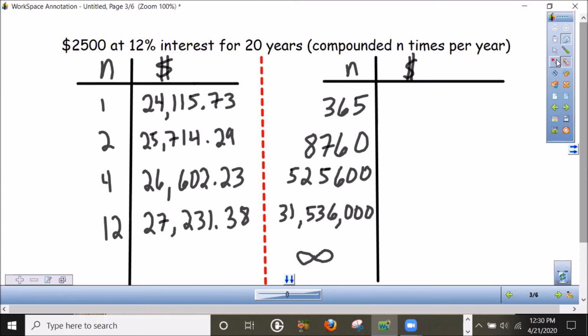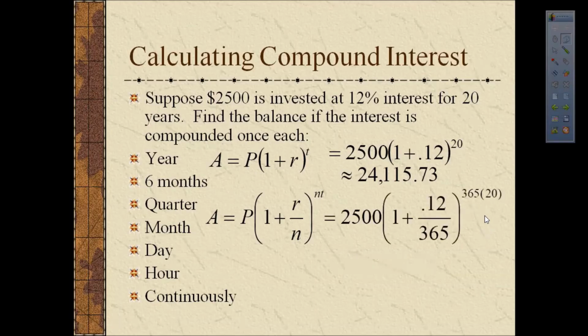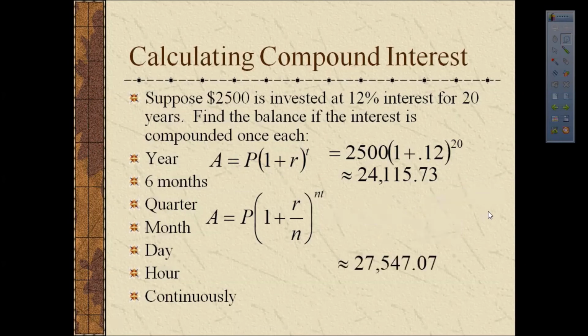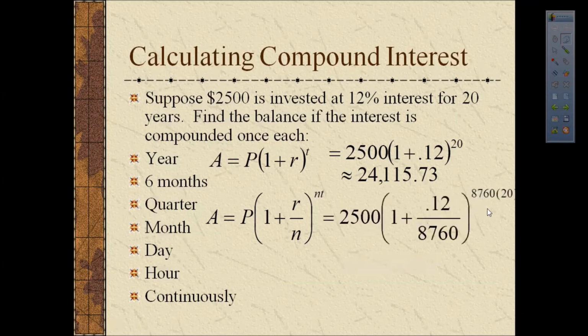If we can just convince somebody to compound this money more and more times per year, what if we could get it up to infinite times per year? Maybe we could make infinite money. Well, let's see if that's true. If we compound 365 times a year, so daily, the n is 365, still the same principal, interest rate, and amount of time. Now our money is $27,547.07. If we can compound every hour, there are 8,760 hours in a year, then the amount of money we make is $27,557.49.